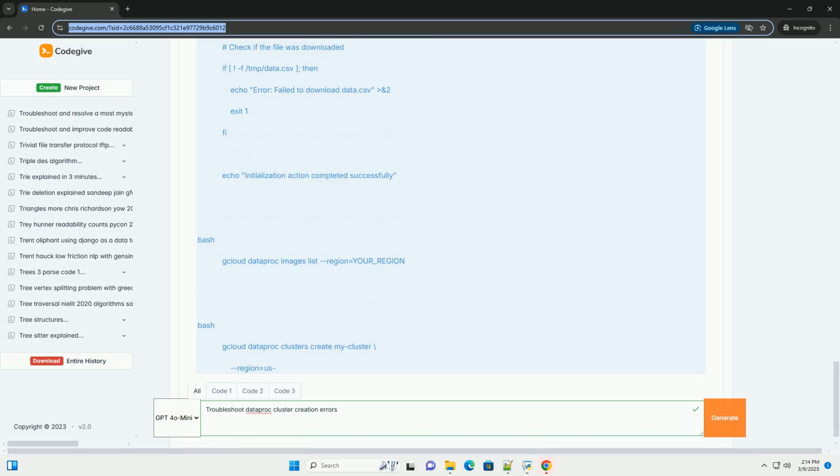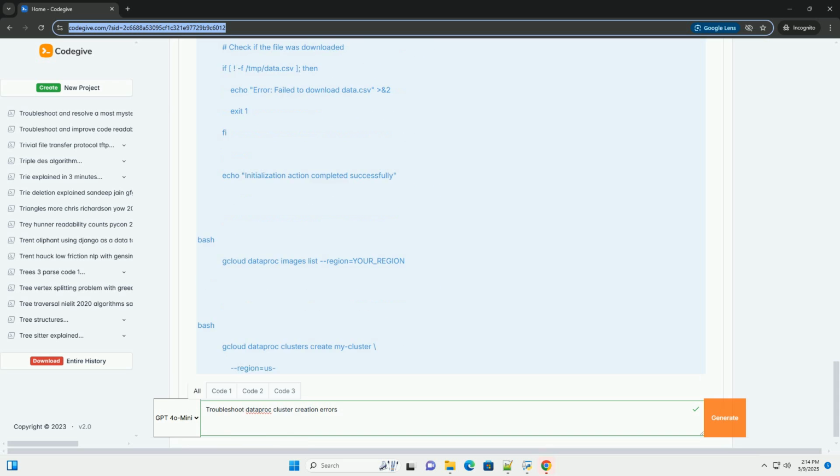Private Google Access. For private clusters, enable Private Google Access on the subnet. This allows VMs without external IP addresses to reach Google Cloud services using private IP addresses.